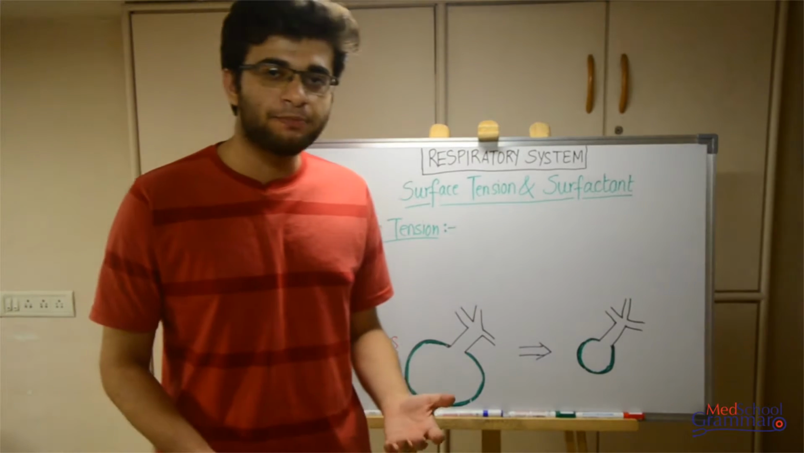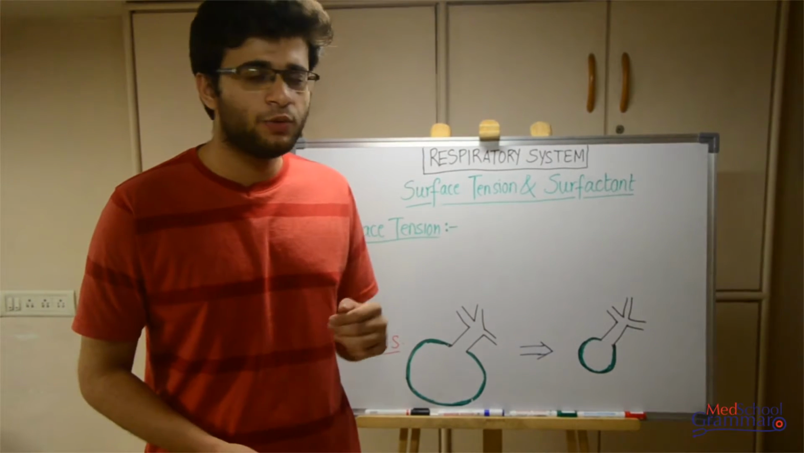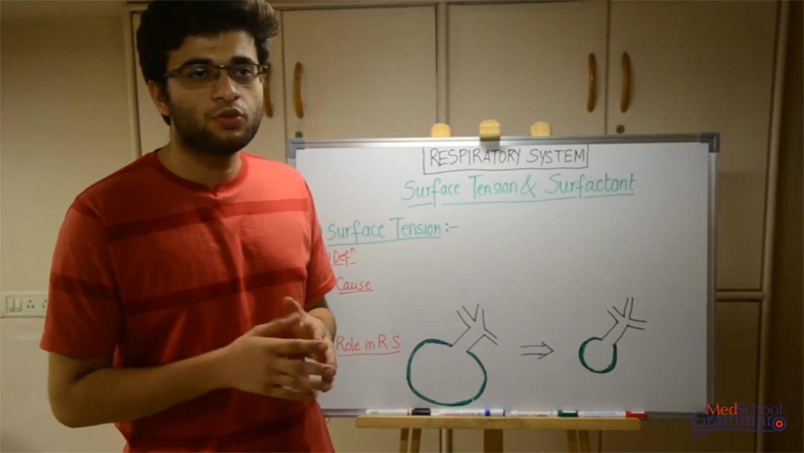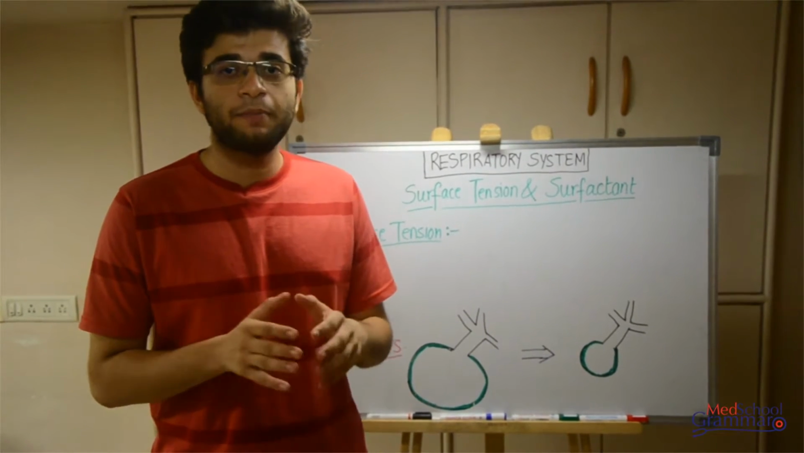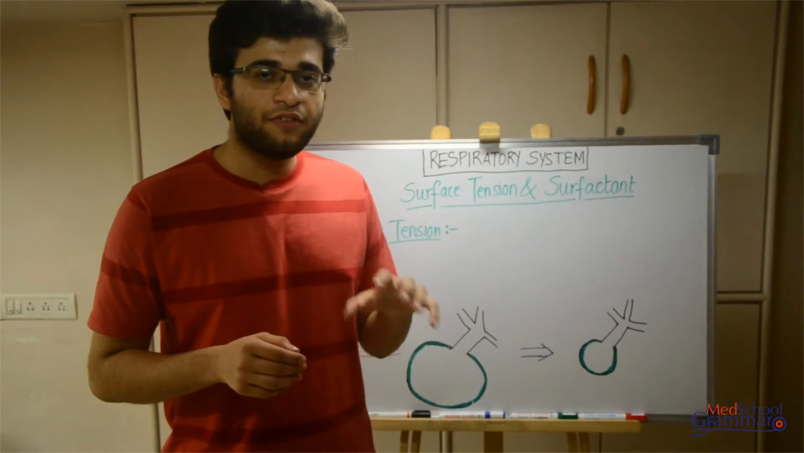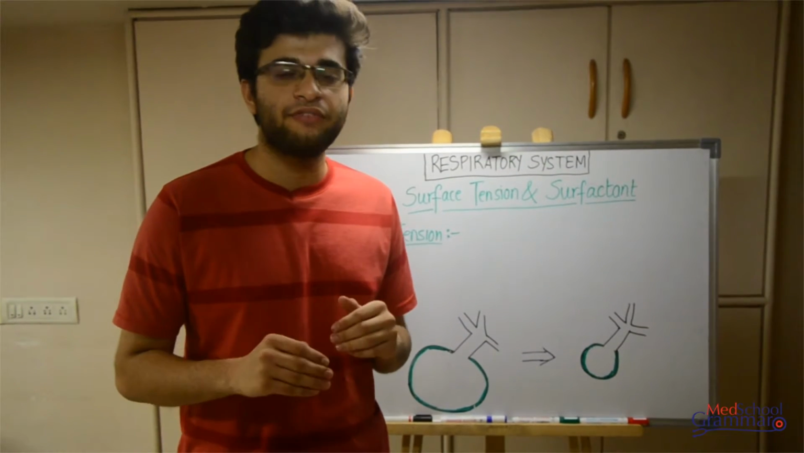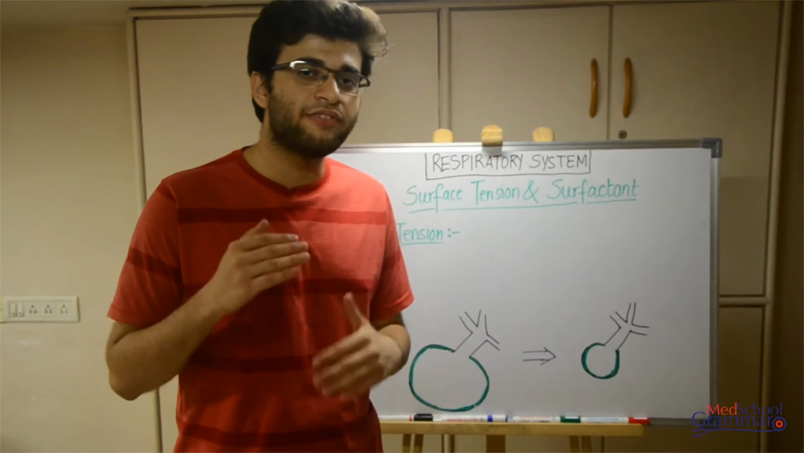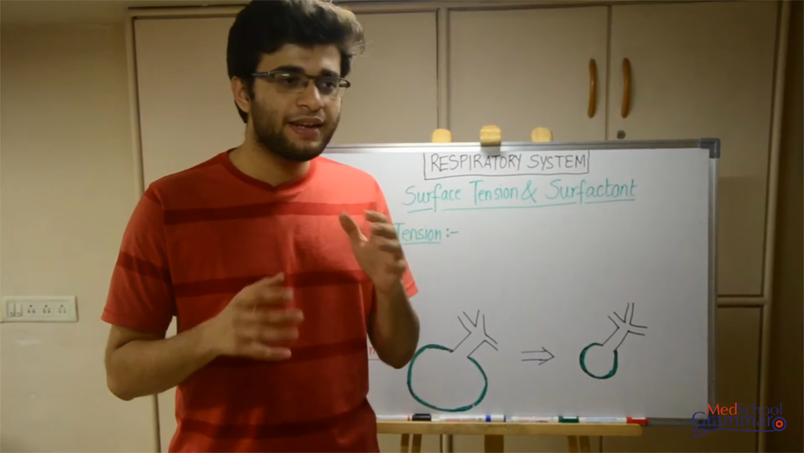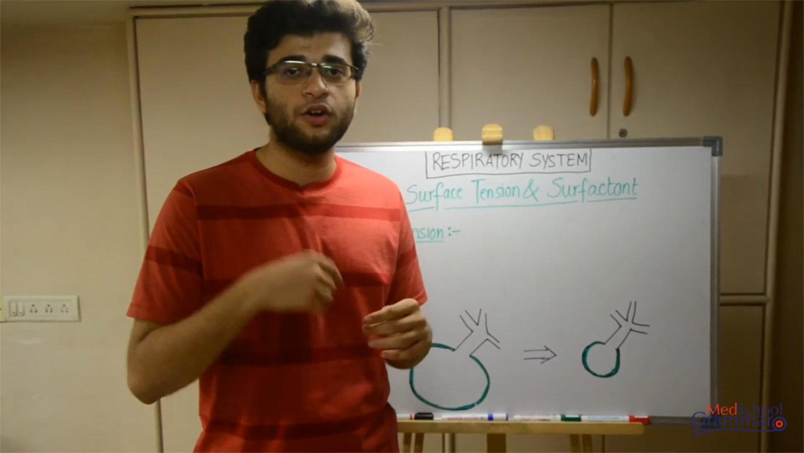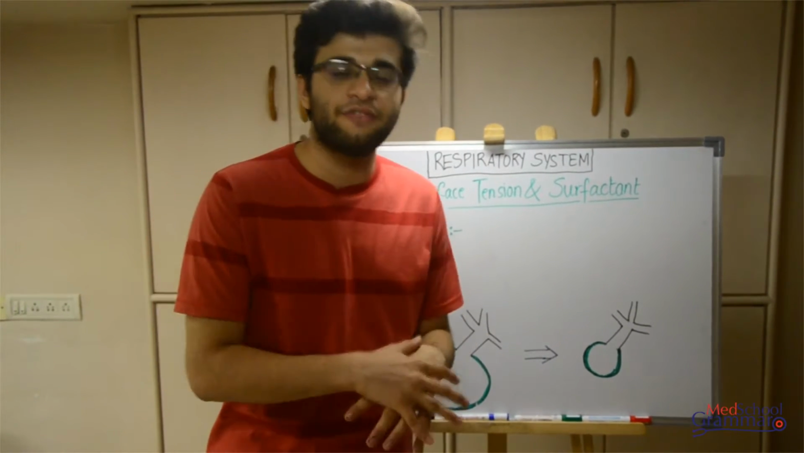So moving on to the next part, that is surface tension and surfactant. We'll first discuss surface tension. So what do you mean by surface tension? Surface tension is a force acting per unit length. Surface tension to develop requires an interface between two different mediums such as air and liquid. Okay, and the main characteristic of surface tension is that it always aims to reduce the surface area.